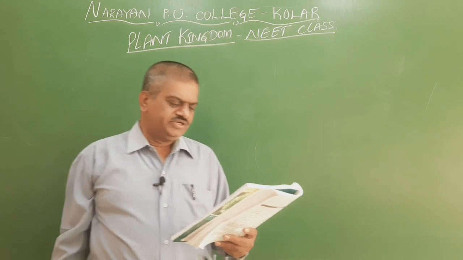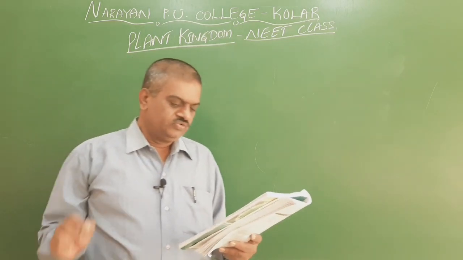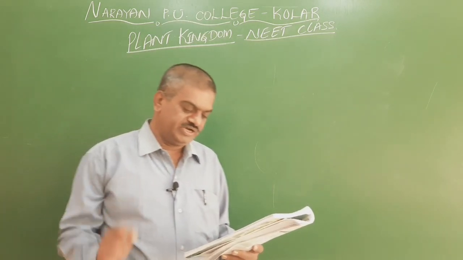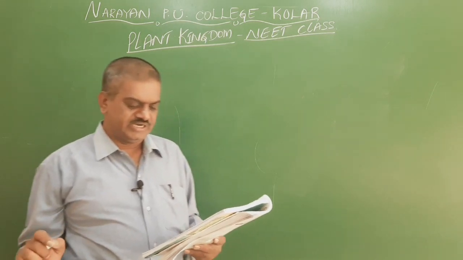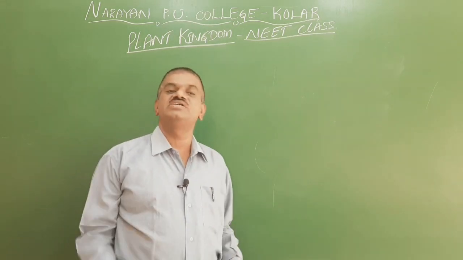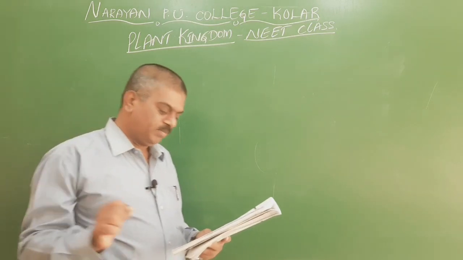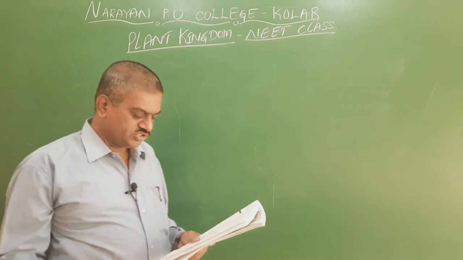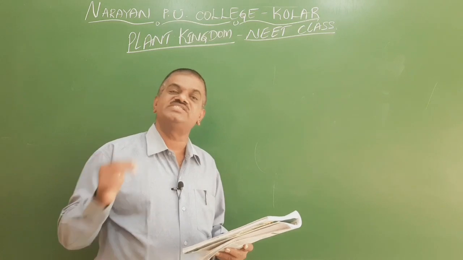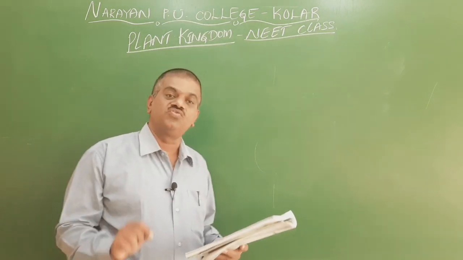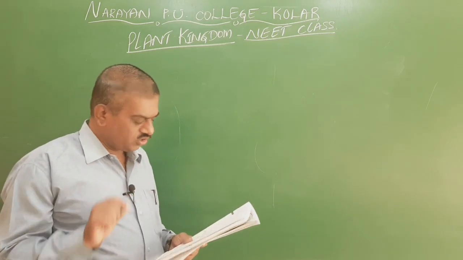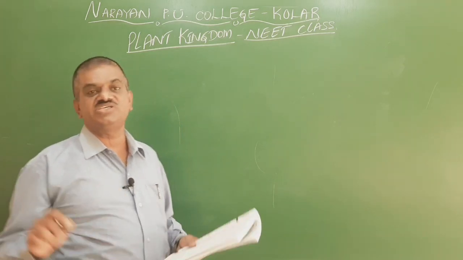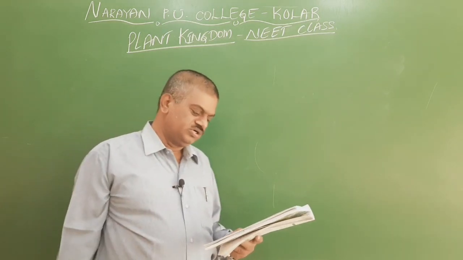So we go for the next question, 34. Funaria is attached to the substratum with the help of. We know that Funaria is a bryophyte. It comes under mosses. The first option is unicellular branched rhizoids. This is wrong because Funaria is a well-developed plant under bryophytes or mosses. The second one is unicellular unbranched rhizoids. Even this is wrong because it is not unicellular.